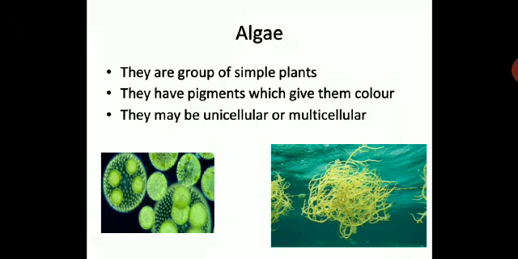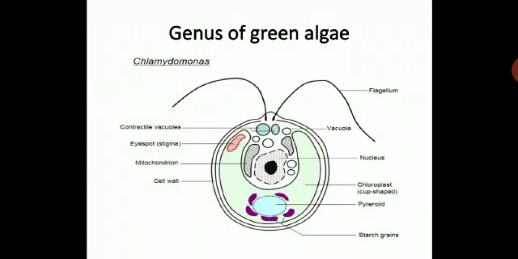Algae, they are a group of simple plants. They have pigments which give them color. They may be unicellular or multicellular. So here you can see the pictures of green algae. Here you have a genus of green algae. You have to draw the diagram of this Chlamydomonas. The diagram over here has to be drawn in the notebook very neatly.